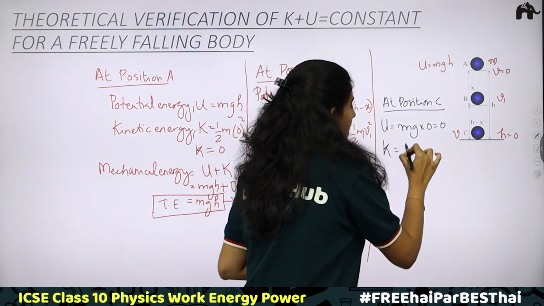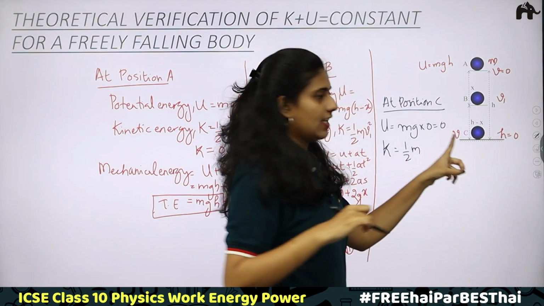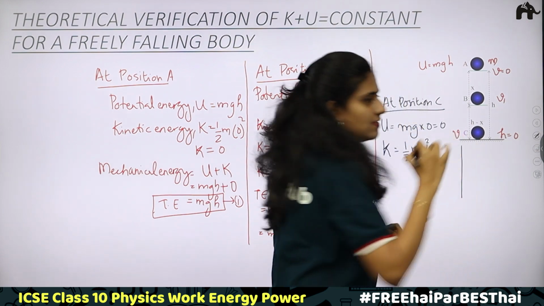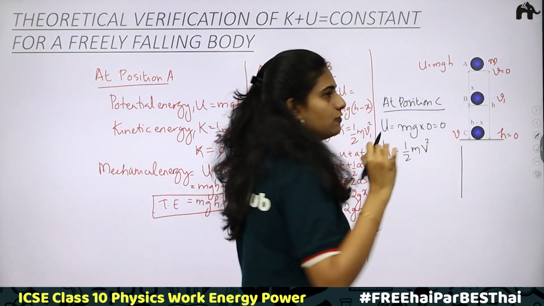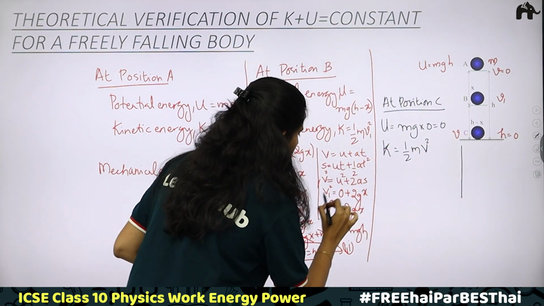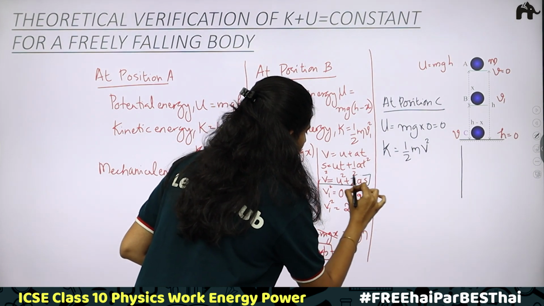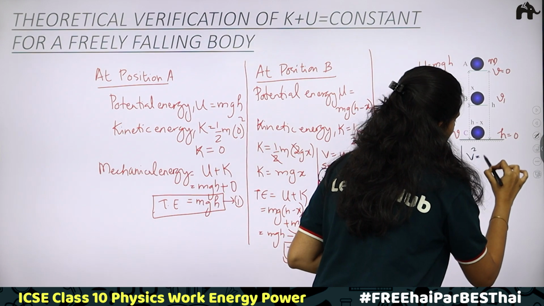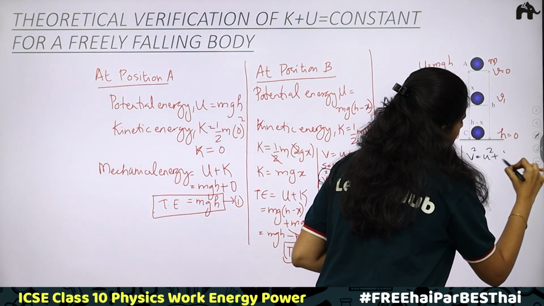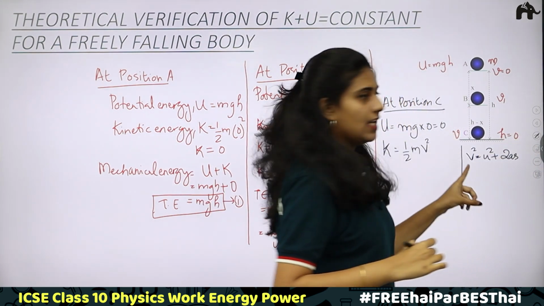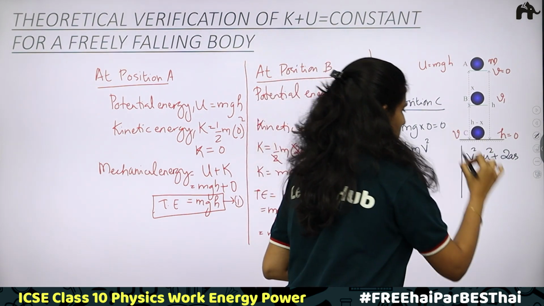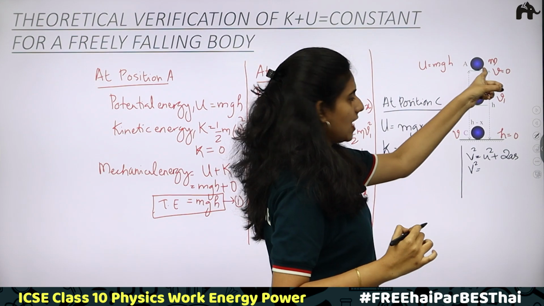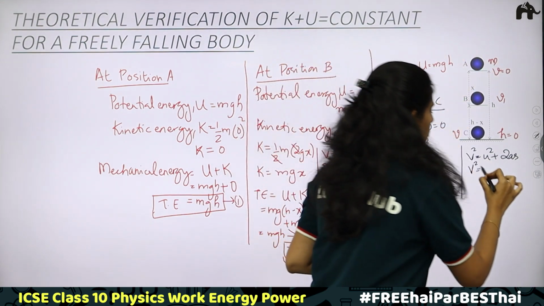Kinetic energy is half m velocity square. Here the velocity is v. Now we need to find what is v square. How to find v square? Same thing, we are going to use this equation of motion, that is v square is equal to u square plus 2as. Here v is the final velocity. The initial velocity u: the body starts from here, where the initial velocity is 0.